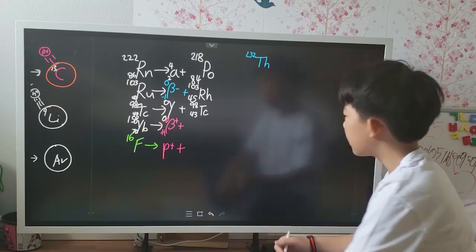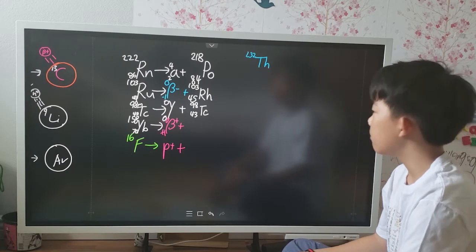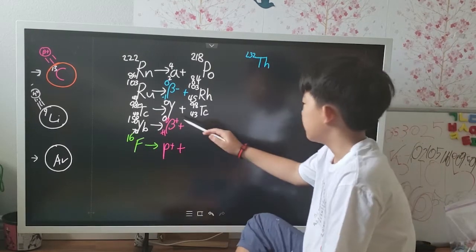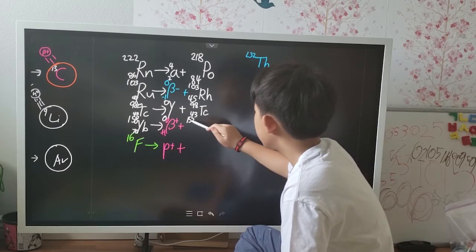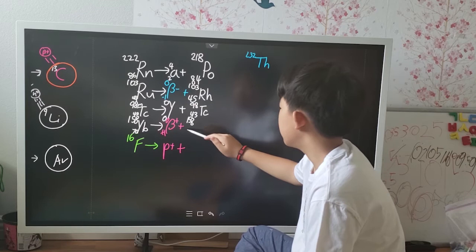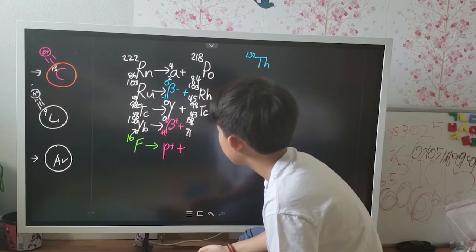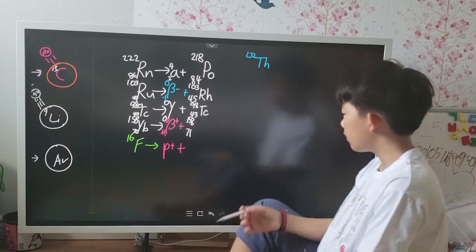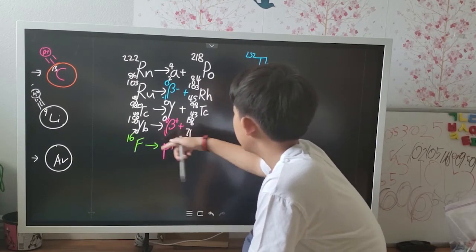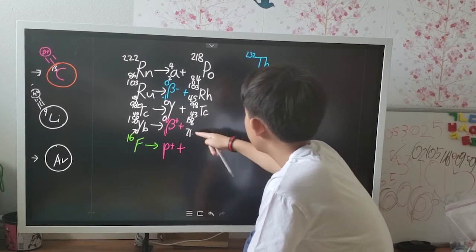Pause the video and think about what would be the product of our nuclear decay process. Well, because it has a mass of 0, the mass wouldn't change. But 70 minus +1 equals 71. Wait a second. Wait, no. Never mind.